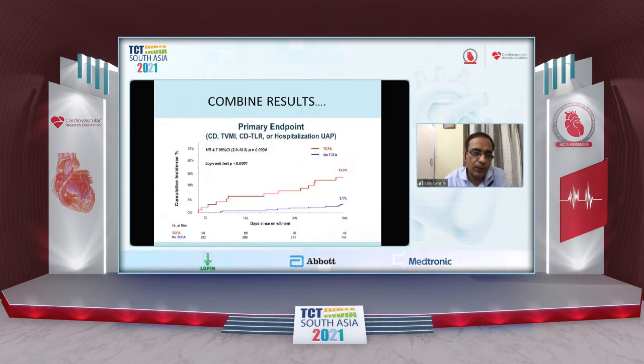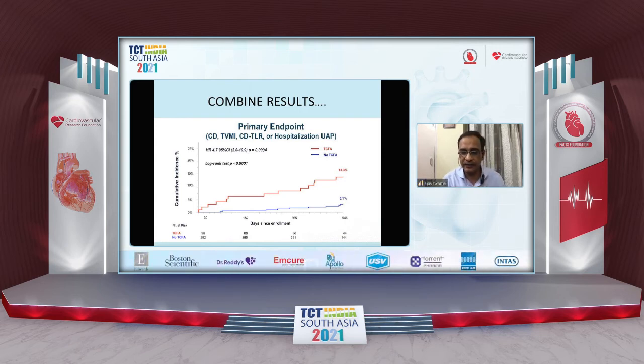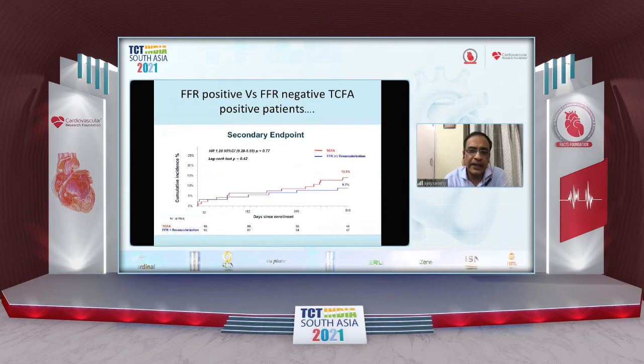And there was a large 4.7% reduction, or a hazard ratio of 4.7% as far as adverse events were concerned, out to 546 days in the patients who had TCFA as compared to those who did not have any TCFA. In an interesting sub-study of what he's shown, the event rate in patients who underwent FFR along with revascularization was actually lesser than the FFR negative patients with TCFA who didn't undergo anything, 13.3 versus 9.7, although the two groups were not significantly comparable.